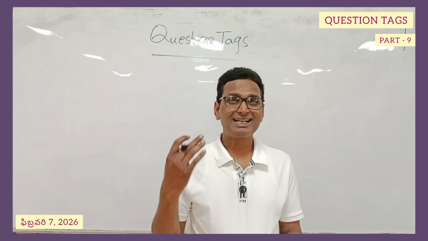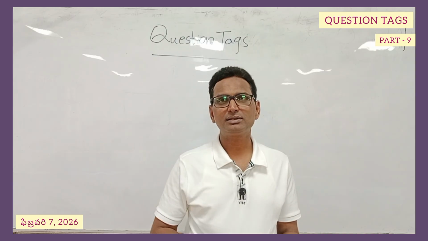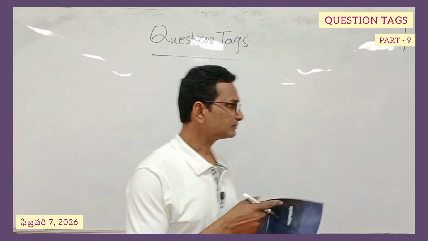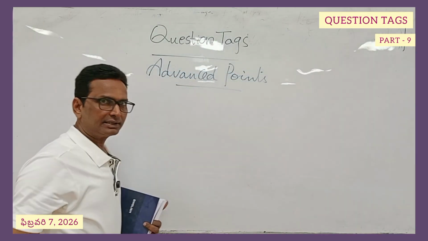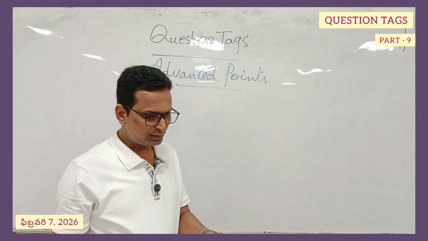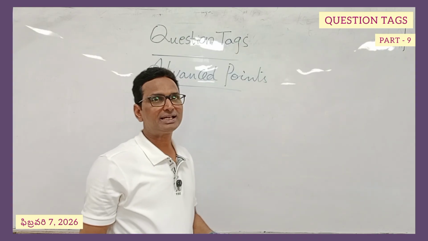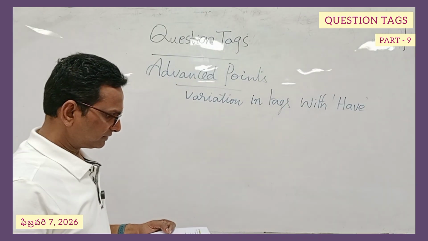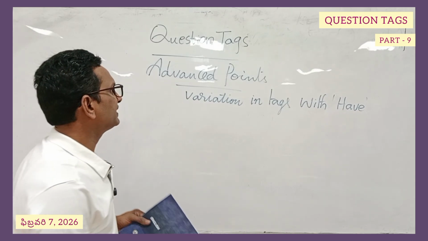Now, the last important and very productive aspect of this topic is advanced points. Under this category, what will we see? We will look at variation in tags with have. Next, tags with phrases.